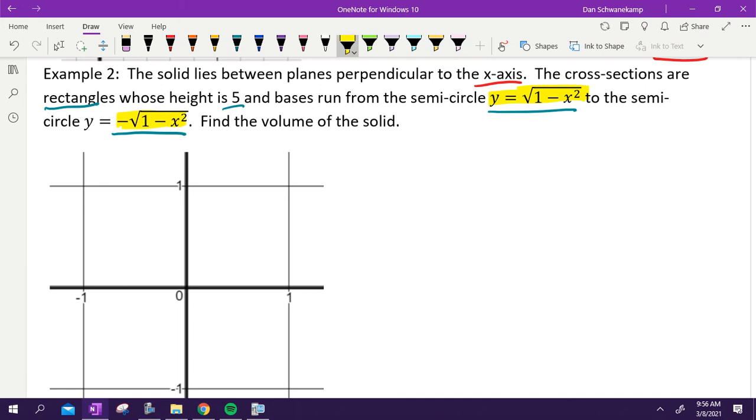What would the radius of that semicircle be? It's 1. What if they gave me this right here? What would the radius of the semicircle be? 2. What if I gave you this right here? 3, and so on. Okay, we did that before. You've forgotten. Remind yourself. So this is just the semicircle, with a radius of 1. So I'm going to draw that right there.